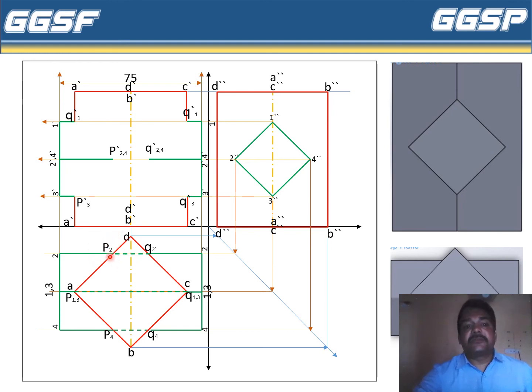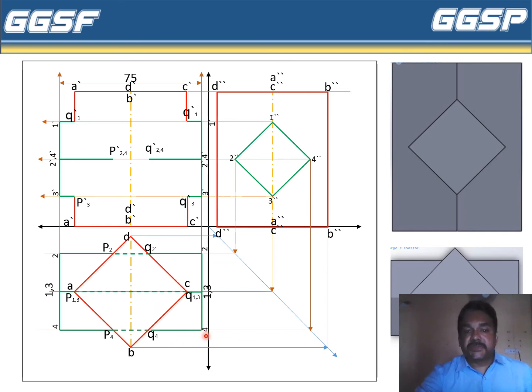On the other side of the axis we have given the name P2. In the same way, the 1 3 point is going inside the prism, so this is named Q13, and this is named P13.